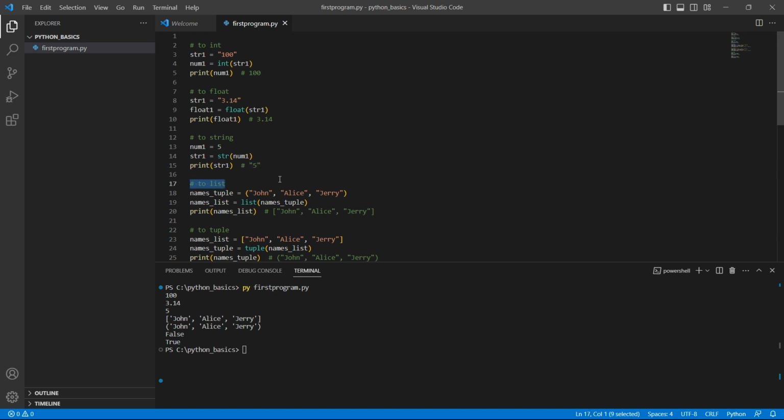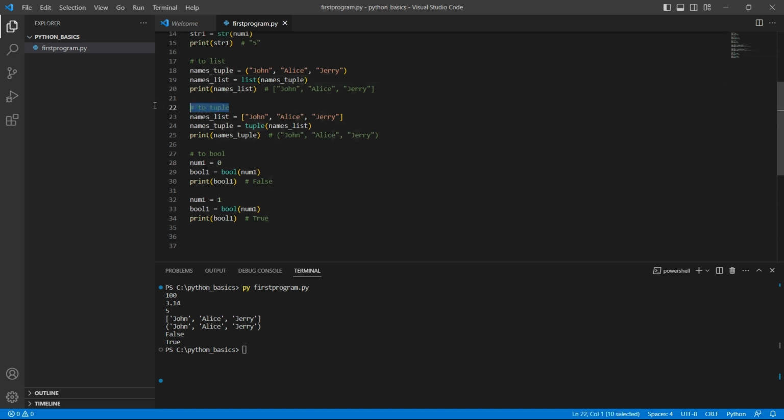To convert an iterable object like string or tuple to a list, use list. I have a tuple of names. I want to convert this tuple into a list, so I'll simply pass this tuple to the list method, which will return me a list with the same items.